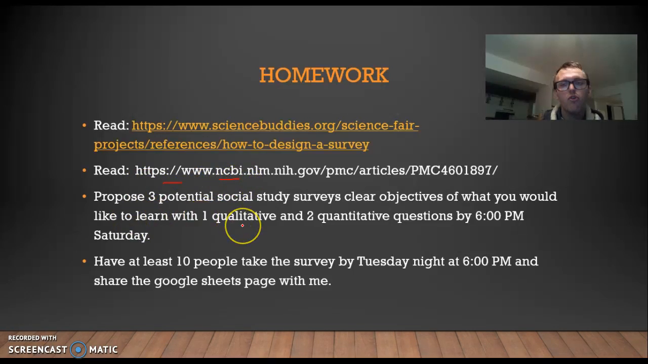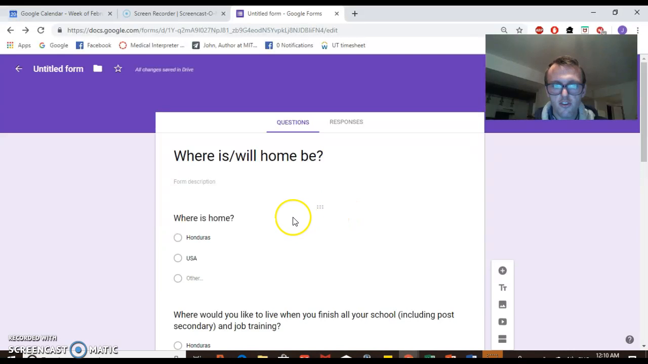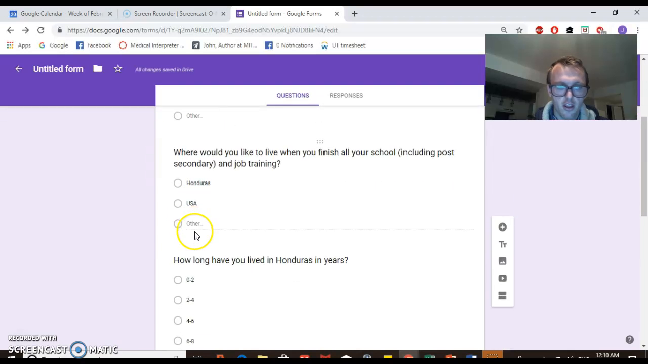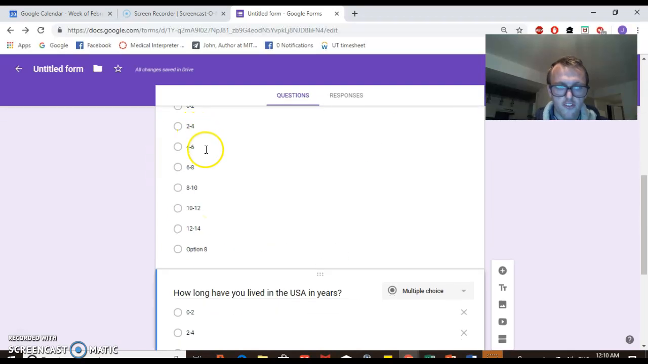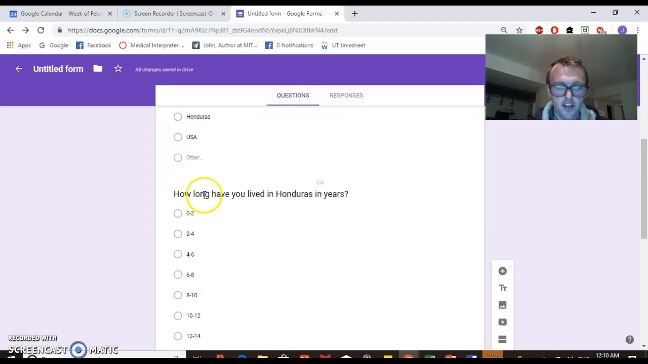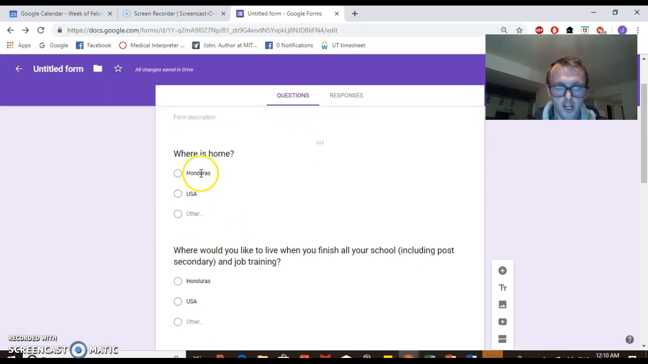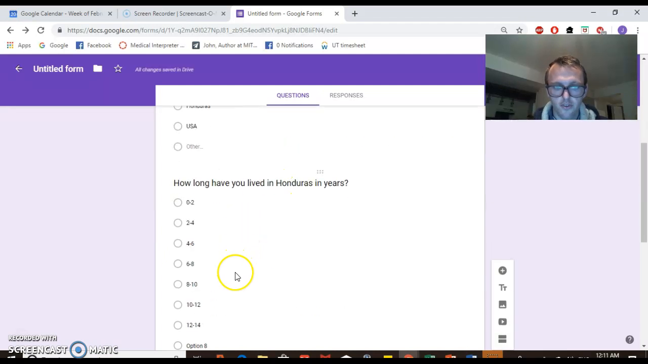And then we're going to create some surveys. So you're going to have one qualitative and two quantitative questions. If you noticed in my survey here, this one is a qualitative question. We're comparing the countries, and this is quantitative. We can quantify how many years somebody's been living in one of the other countries. So this is qualitative, and then the other one's quantitative.